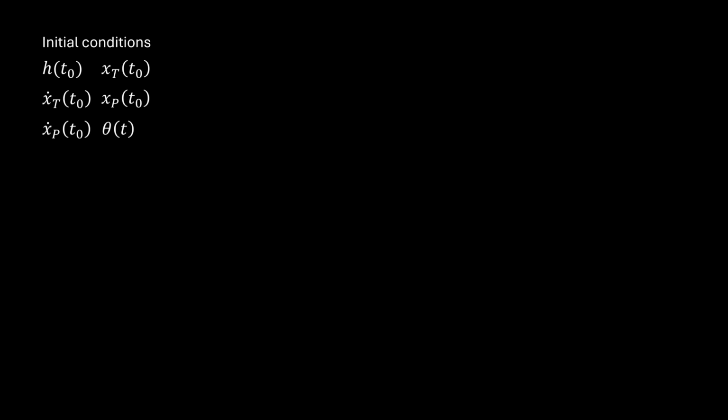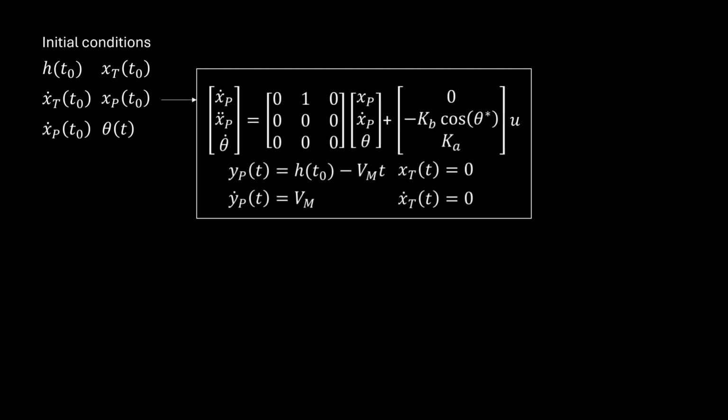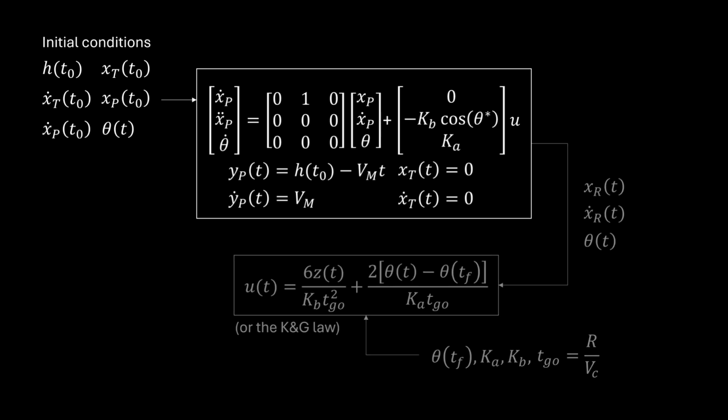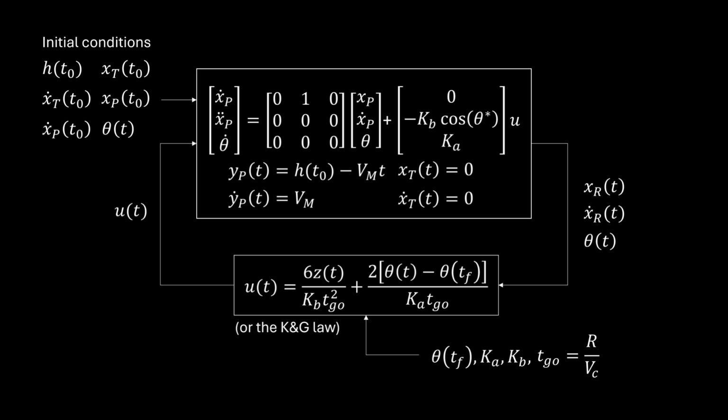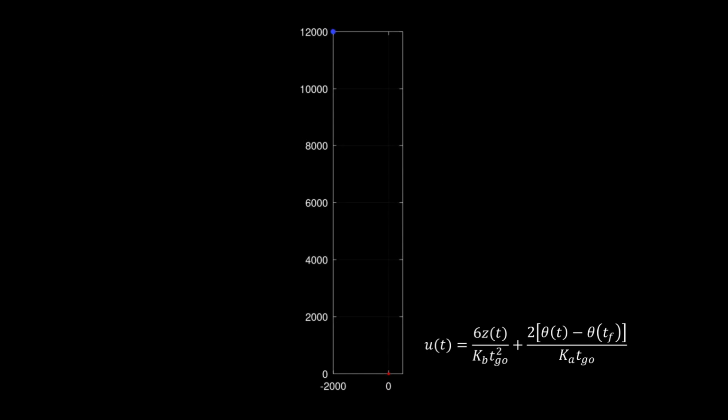Our linear simulation proceeds with the definition of initial conditions, the state equations being integrated forward in time, the state variables being fed back to the guidance law, so that fin angle is updated, input back to the state equations, and the process continues until the pursuer passes zero altitude, at which point the simulation stops. This animation shows the trajectory produced from our derived guidance law.